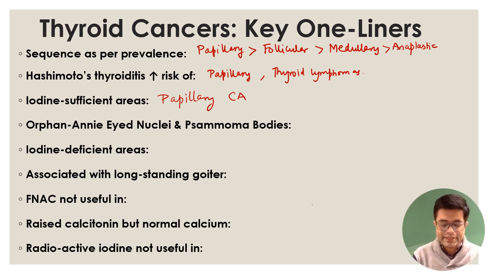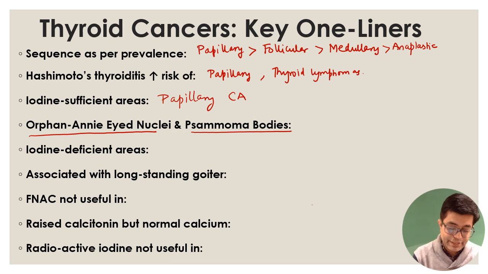Which carcinoma has orphan Annie-eyed nuclei and psammoma bodies? Very, very important. It has been asked multiple times in pathology, in surgery, and also in medicine. The answer is again papillary carcinoma.